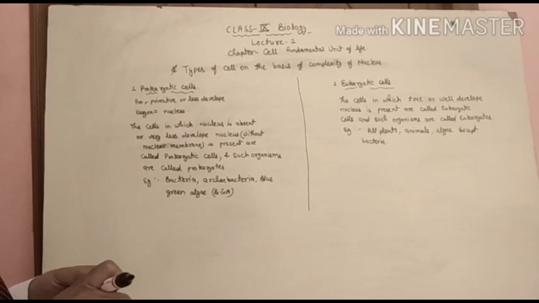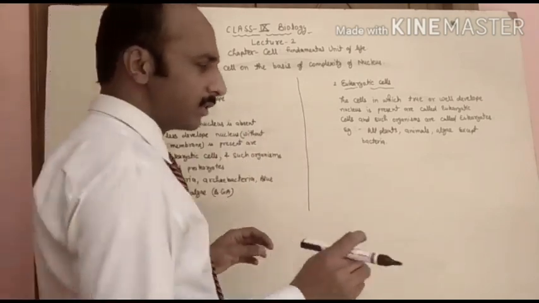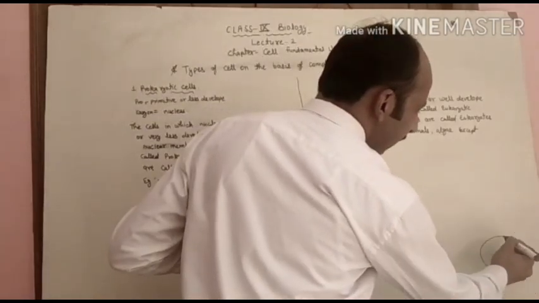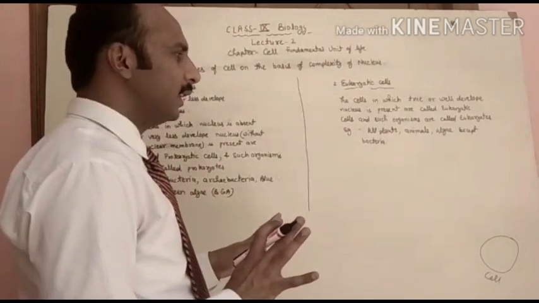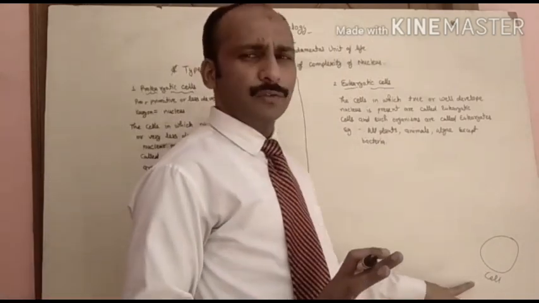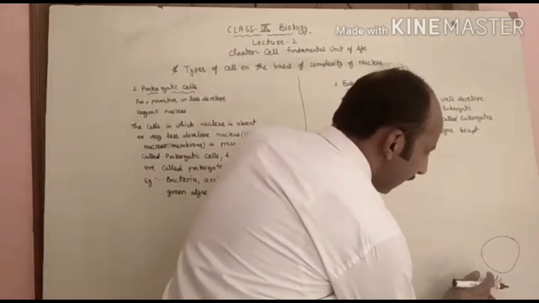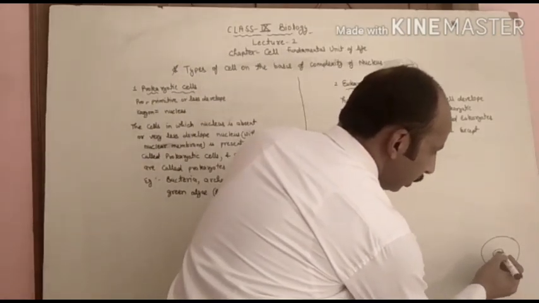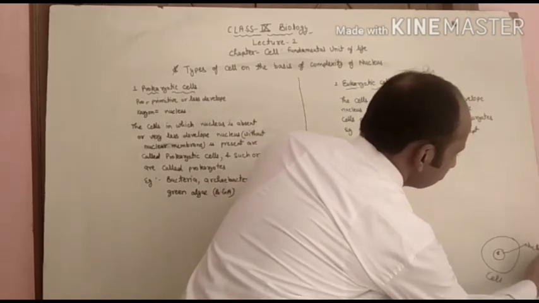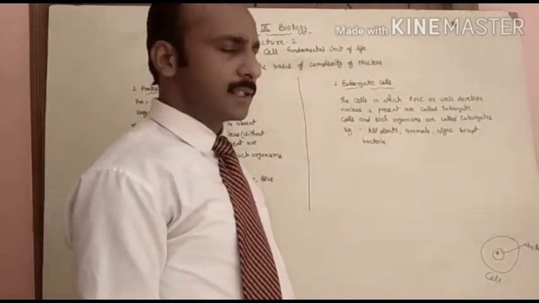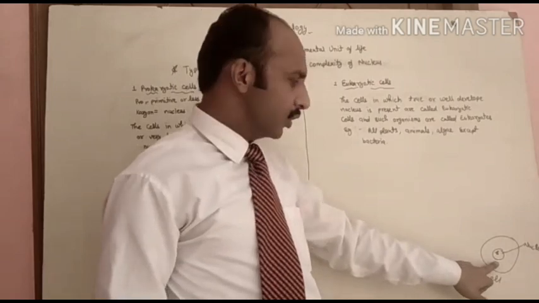Before starting this topic, I would like to tell you about a very general or typical structure of a cell. Just for example, this is one cell, right? I am telling you a general structure, because the structure of the cells in detailed form we will discuss in the next lecture. So this is the cell, and inside the cell one nucleus is present. Inside the cell, a special body is present in the center of the cell, which is called the nucleus.